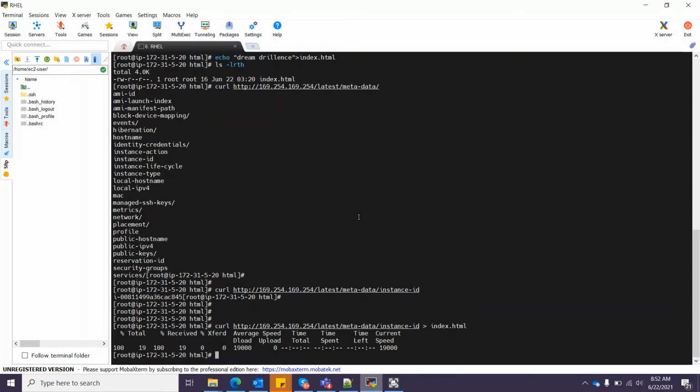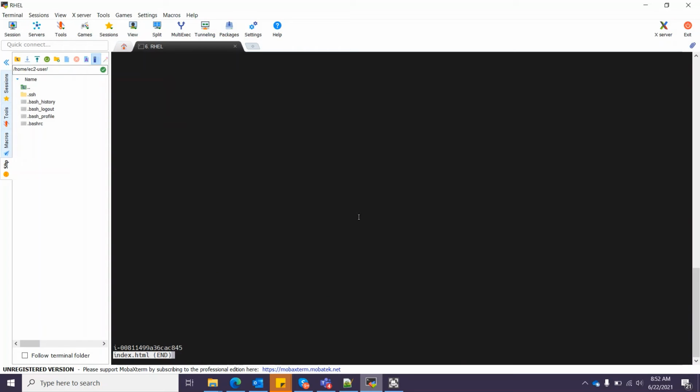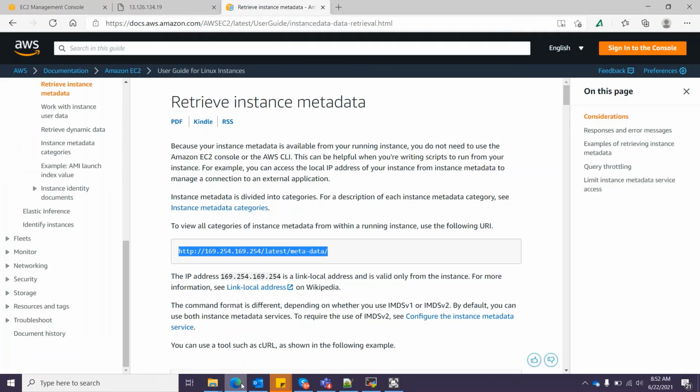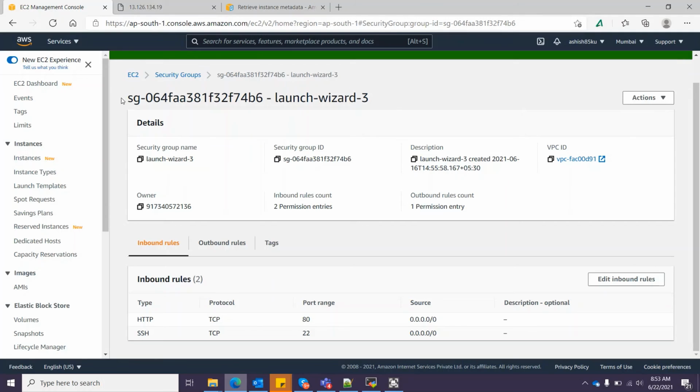Okay, let me see the content. Okay, so it returned my index.html with my instance ID. Okay, so let's refresh this. Okay, it gives me the instance ID, and let's go here and check the instance ID.